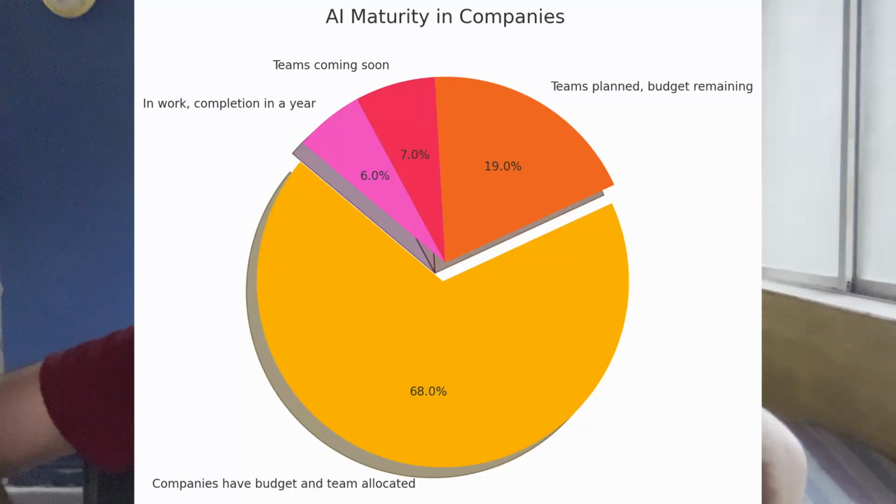The following pie chart was shown in the workshop. It shows that 68% of the companies have already allocated team and budget for this task. 19% have their team planned and budget is remaining. 7% have their teams coming soon, and 6% of them are in work and will complete their team and budget allocation in a year. This shows that agentic AI is not the future but the present and will always evolve after a certain point of time. The person working in this industry should always evolve as per the movements in the market.